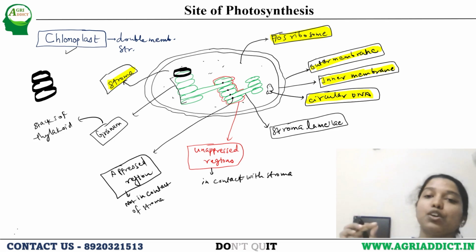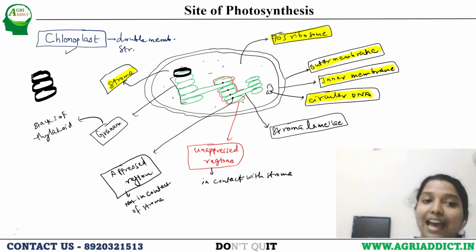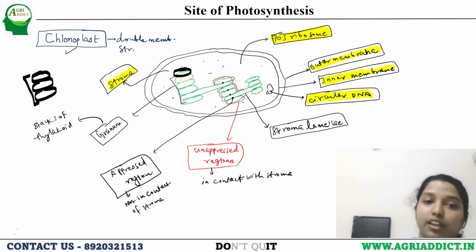That single 10 rupee coin is our thylakoid. When we stack them together, they are known as granum. It is the stack of thylakoids.